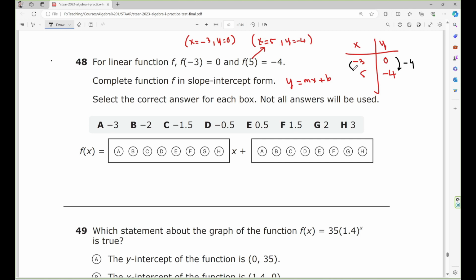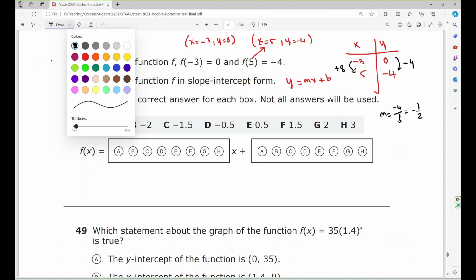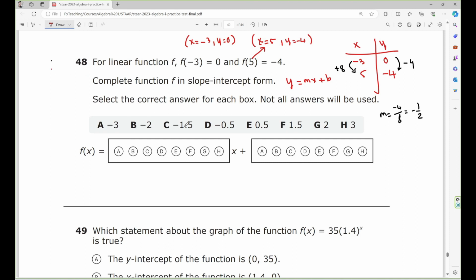The change in x should be plus 8. Right, negative 3 plus 8 equals 5. So the slope m equals negative 4 divided by 8. This could be negative 1/2. So the slope equals negative 1/2. It should be negative 0.5. It's right here, D. So D.